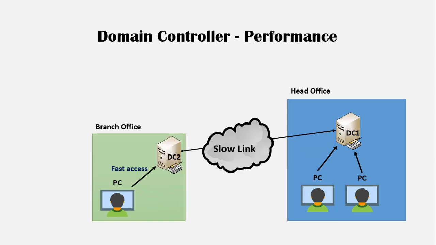Now, if you put a domain controller on the branch office, it allows users authentication on that local DC instead of requesting authentication on the head office DC. It's fast and decreases network traffic between locations. In reality, the number of DCs you should have on your organization depends on many factors: the number of users, the number of locations, the reliability and the speed of your inter-site links, and other constraints.